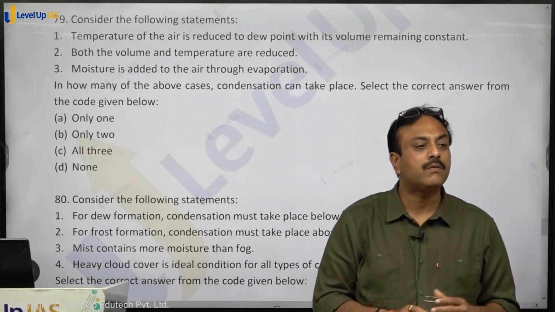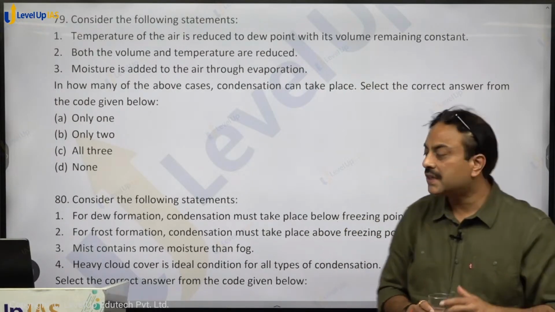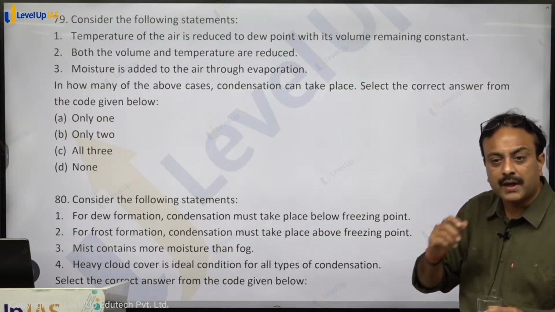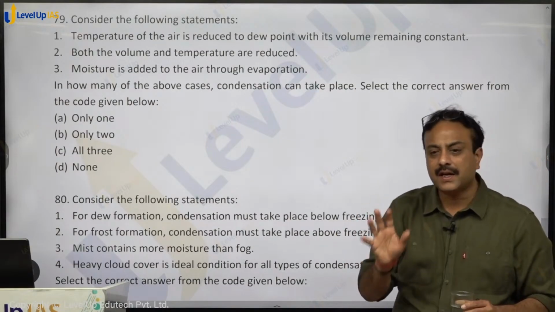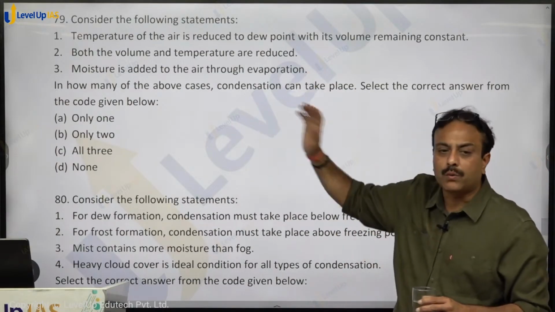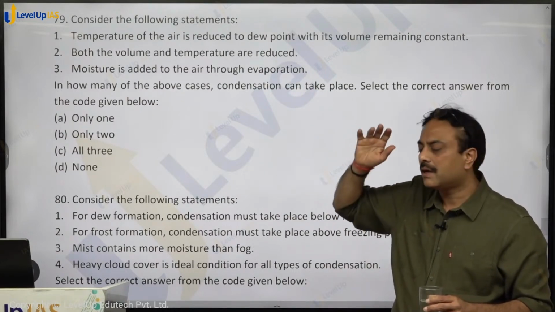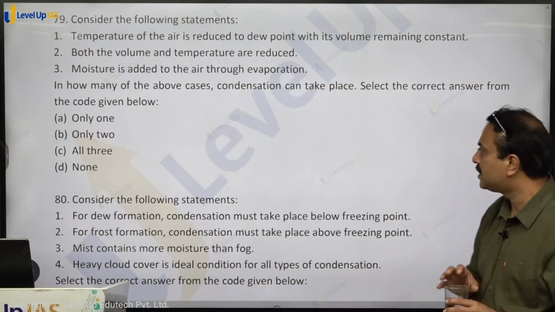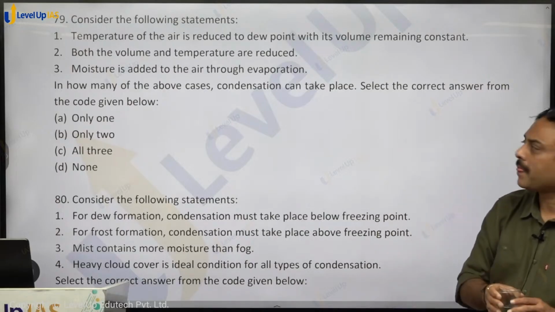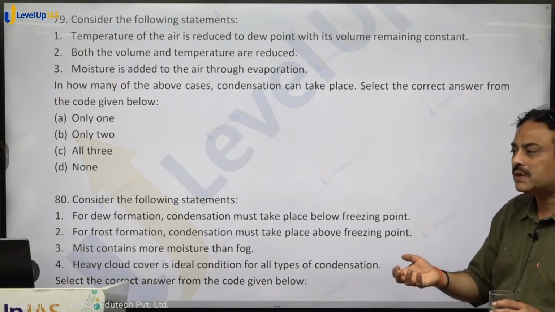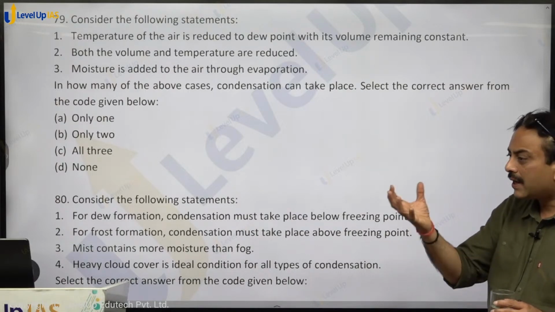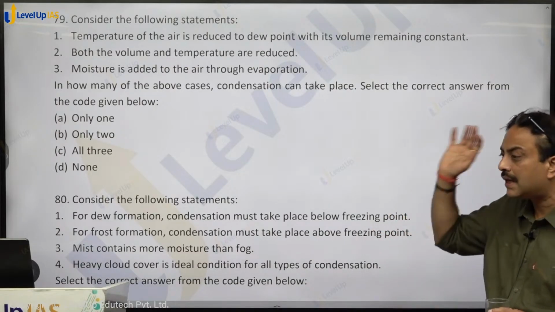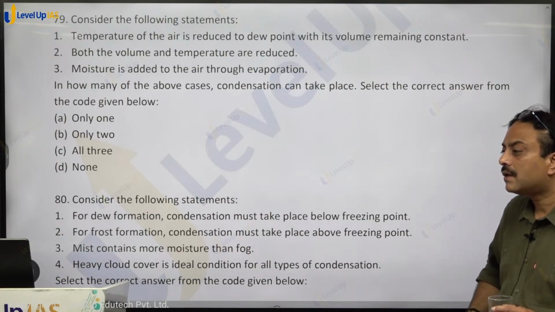Because condensation is dependent on what? Basically temperature. Moisture is added to the air through evaporation, air can become saturated. However, the most generalized reason is reduction of temperature. But even 3 cannot be ruled out. Even evaporation can lead to condensation, right? So all 3 can be the reasons for condensation to take place. Volume reduces, temperature reduces, the air contracts, so the capacity of the air to hold moisture reduces, extra humidity is thrown out, that is condensation. Got that?